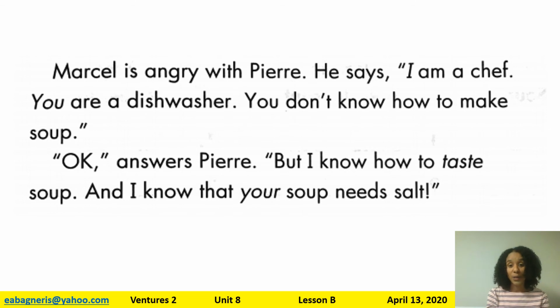Marcel is angry with Pierre. He says, "I am a chef. You are a dishwasher. You don't know how to make soup." "Okay," answers Pierre, "but I know how to taste soup. And I know your soup needs salt."